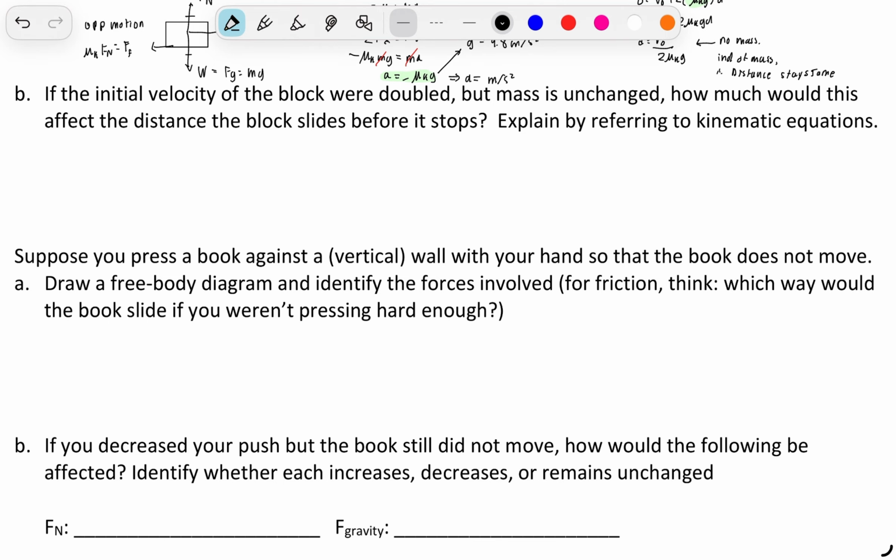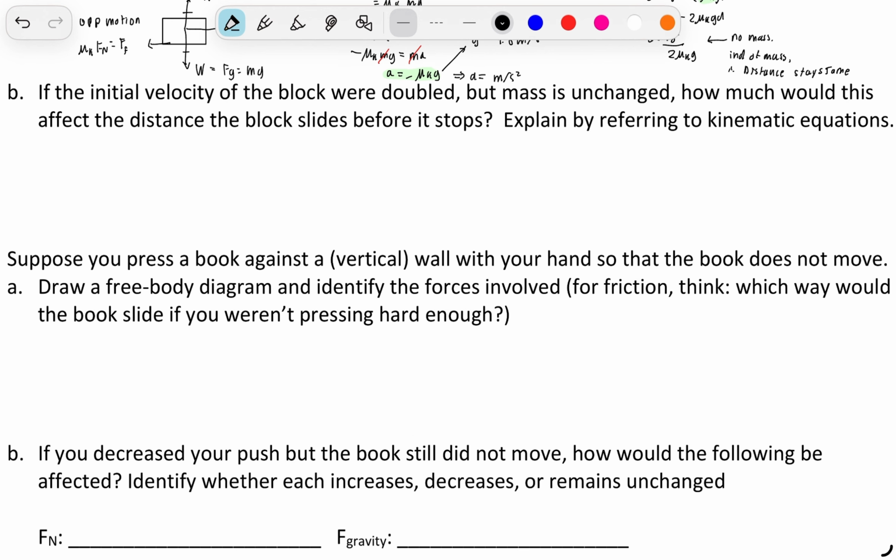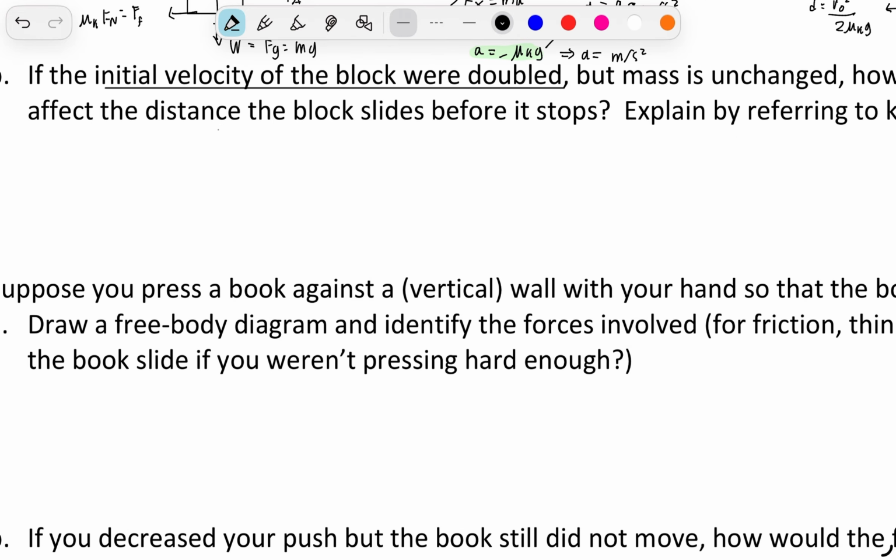If the initial velocity of the block were doubled but the mass is unchanged, how much would this affect the distance the block slides before it stops? We can refer to kinematics equations. So we have that our initial velocity is going to double. What that means is that we can compare the original to the new. Originally, we have d is equal to v initial squared divided by 2 times mu k g.